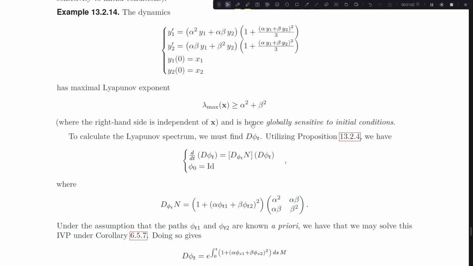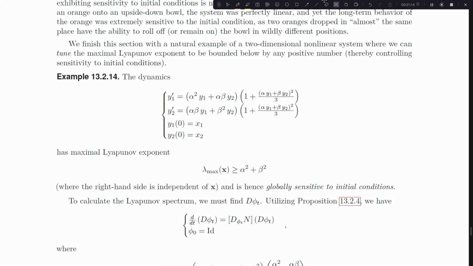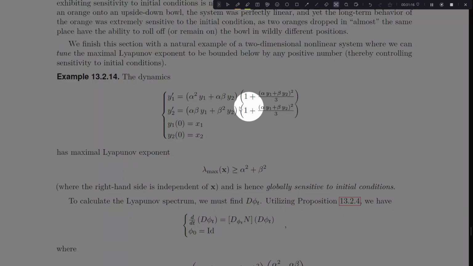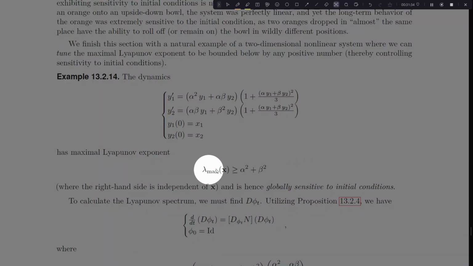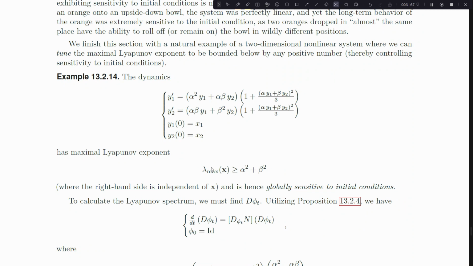But I've provided an example of a slightly more difficult two-dimensional system where we can actually prove something about the Lyapunov exponents. I've given myself these numbers alpha and beta, which I'm leaving as arbitrary, to reassure that the maximal Lyapunov exponent is greater than or equal to alpha squared plus beta squared. So by starting with this dynamics and tuning alphas and betas, you have the choice over deciding what sort of exponential spread you might want in a two-dimensional system. And these are not easy to come by, so that's why I've provided this here.